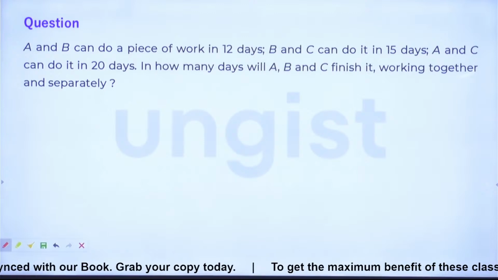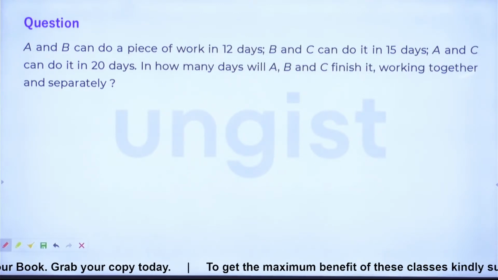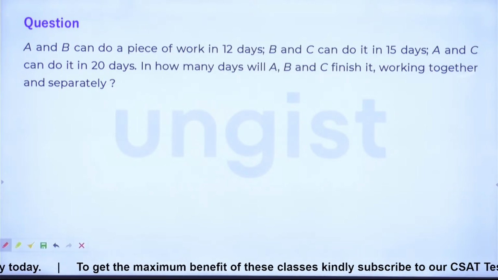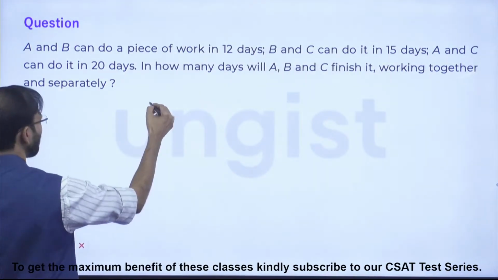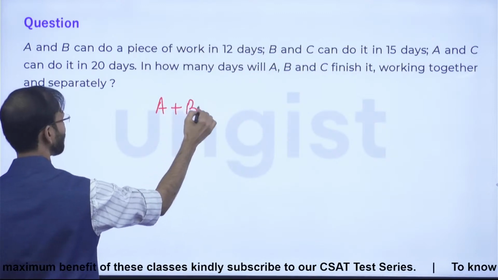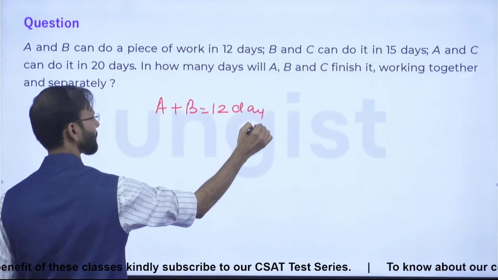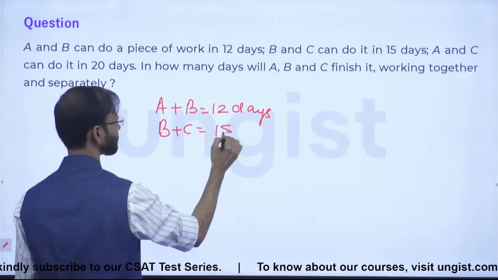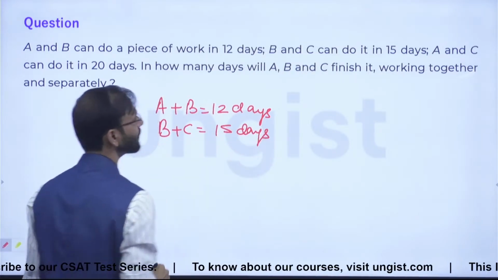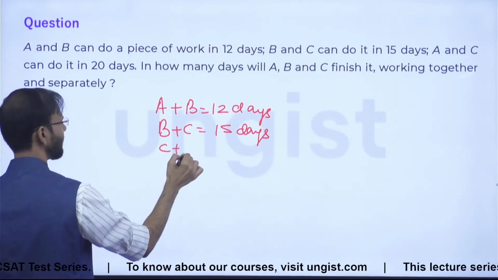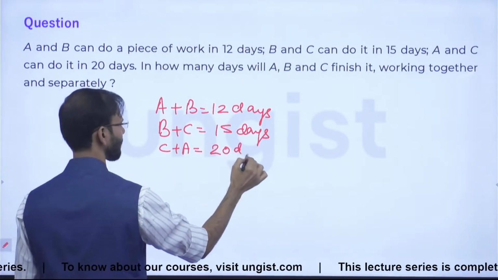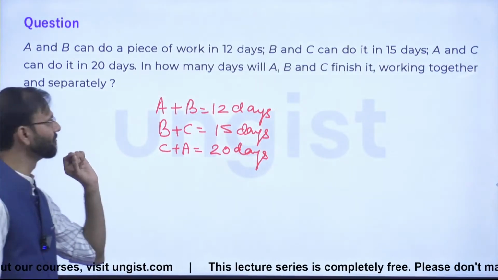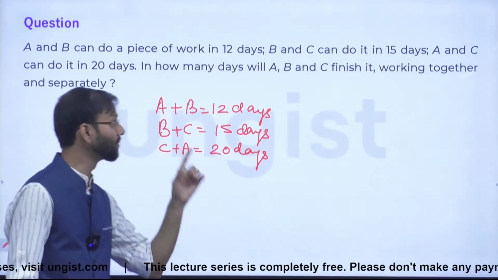This question is saying A and B can do a piece of work in 12 days, B and C in 15 days, A and C in 20 days, right? देखिए जरा. A and B can do a piece of work in 12 days, B and C in 15 days, A and C or C and A in 20 days.